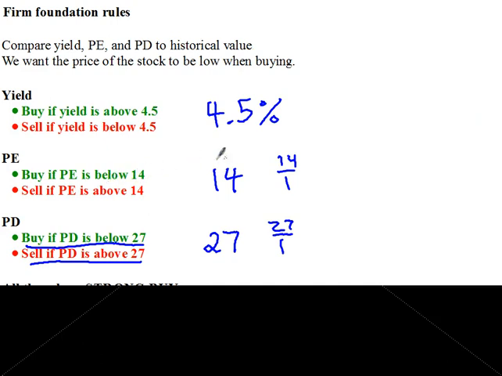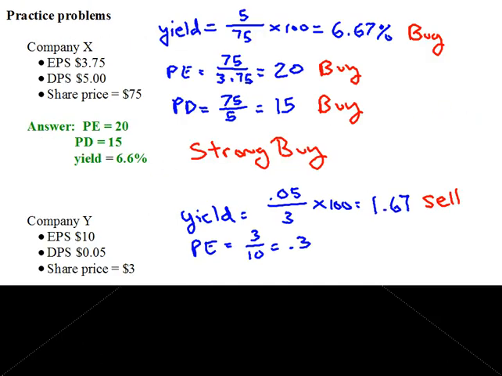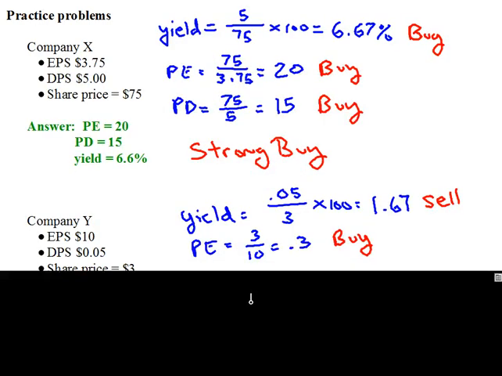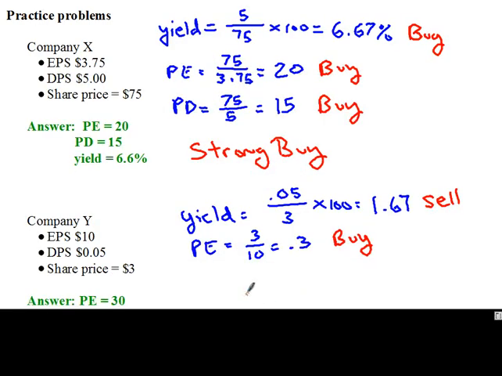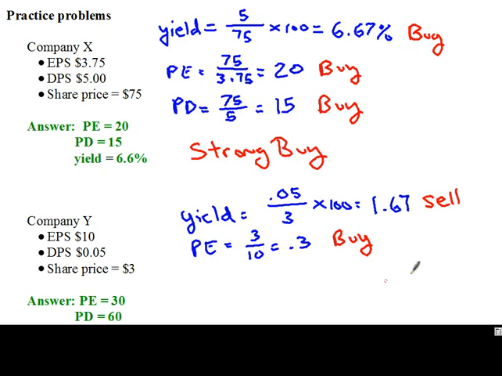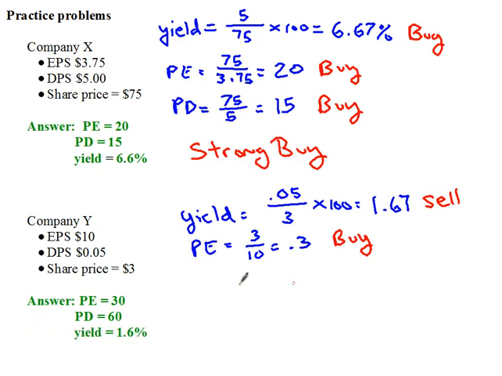So if you're below 14, and this is below 14 by a lot at 0.3, that would give a buy signal. So the yield is giving a sell signal, but the P ratio is giving a buy signal. So we're getting different recommendations here. And then finally here, let me just show all this. This P ratio is wrong, by the way. Sorry about that. It should be this 0.3 number right here.